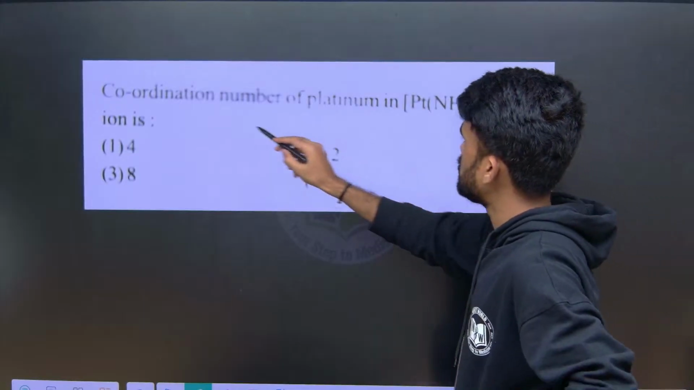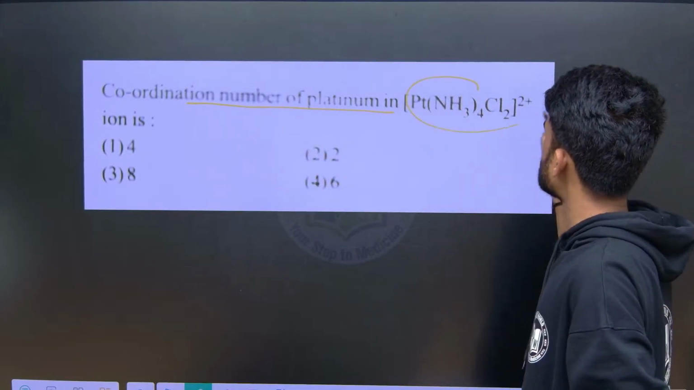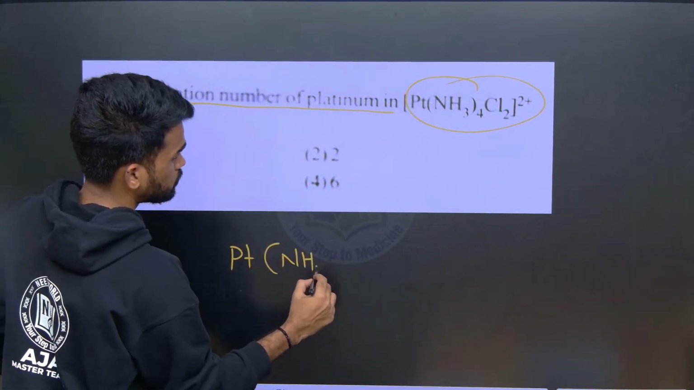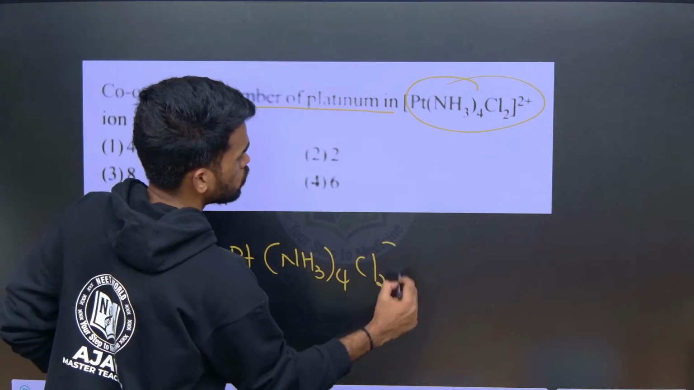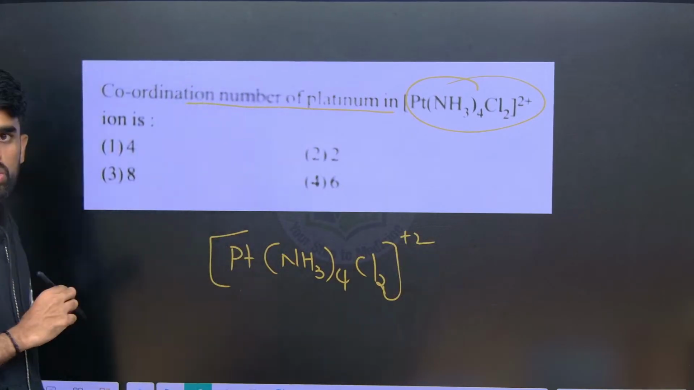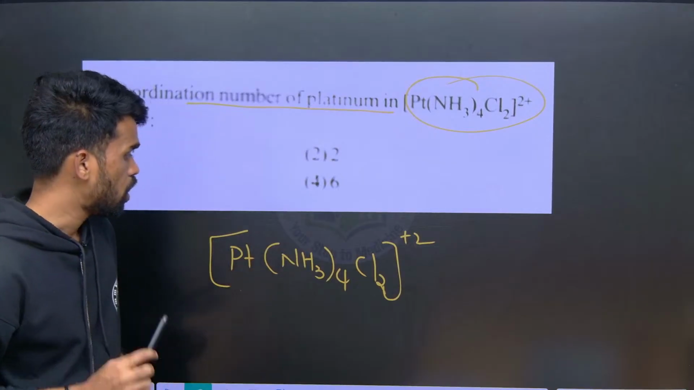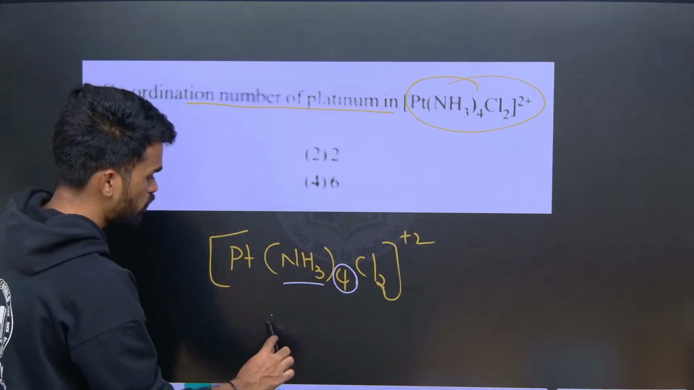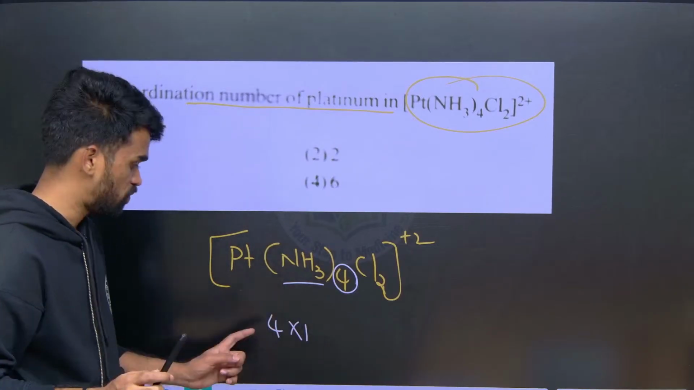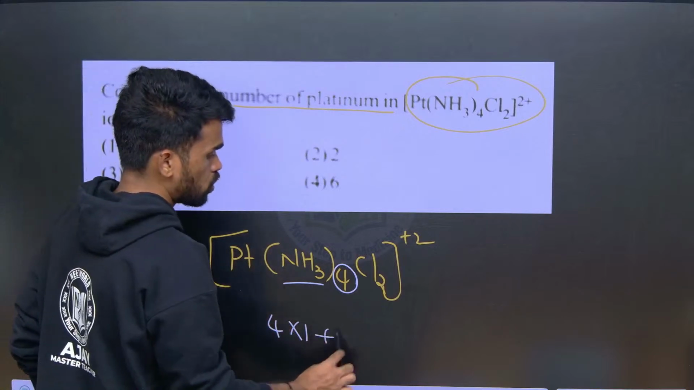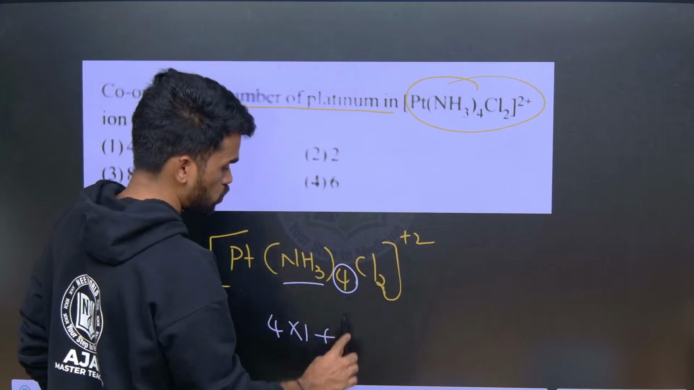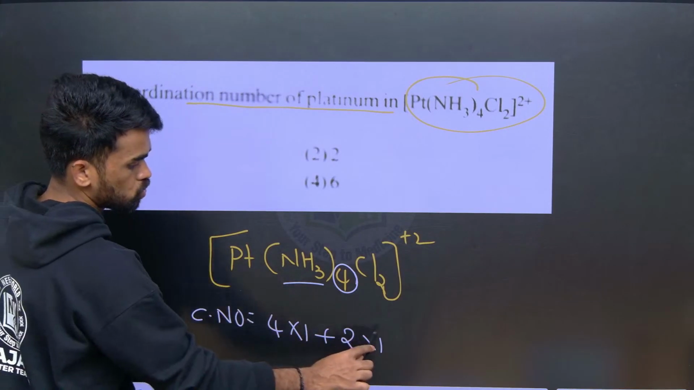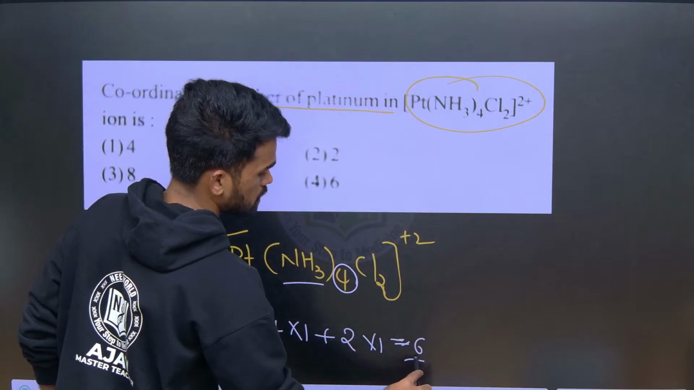So now tell me the coordination number of platinum in this complex. What is the complex given? [Pt(NH3)4Cl2]2+. So this is the complex given. Tell me what the coordination number is. How many ammonia ligands are there? 4. We know ammonia ligands are neutral and monodentate, so 4 into 1. Plus the chlorine ligands are also monodentate. How many are there? 2, so 2 into 1. So what is the total coordination number now? 4 plus 2, so it is 6. That's it. This is the coordination number.